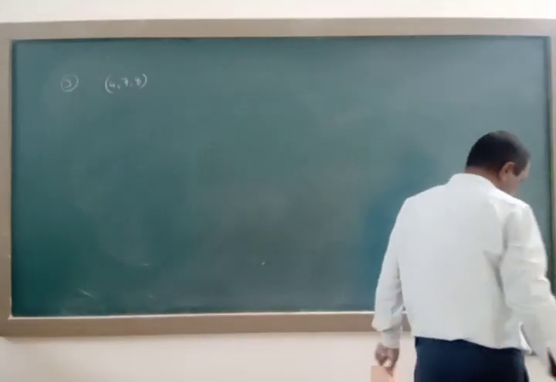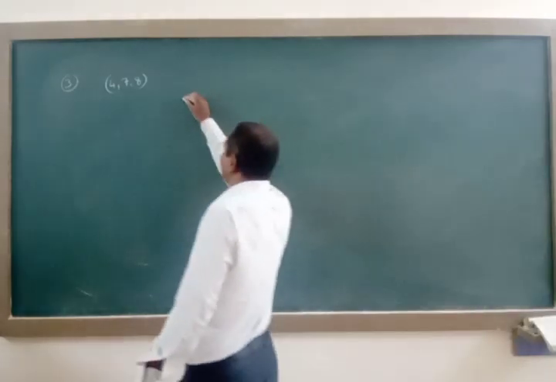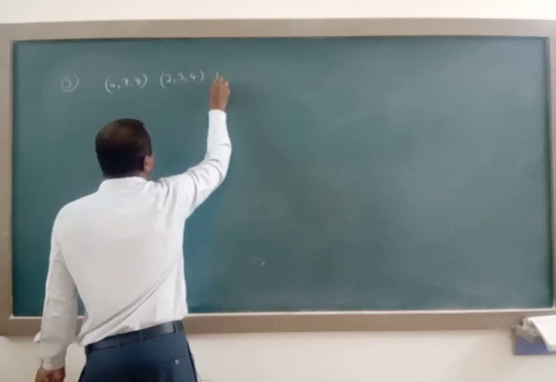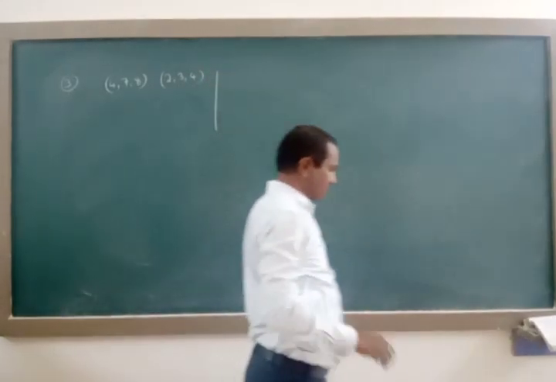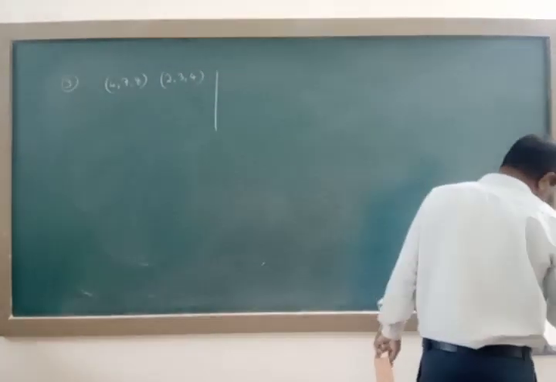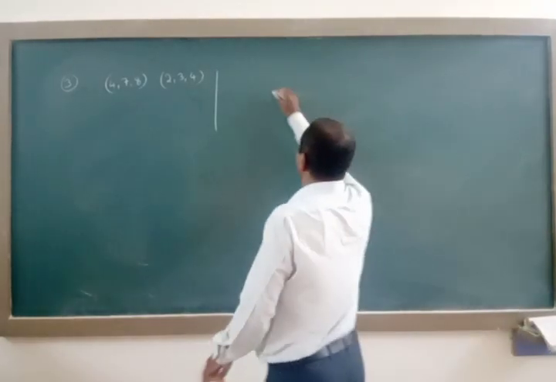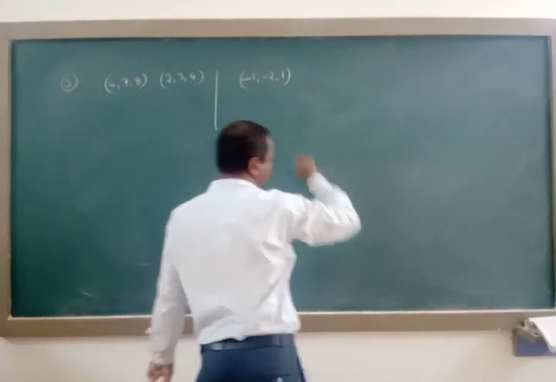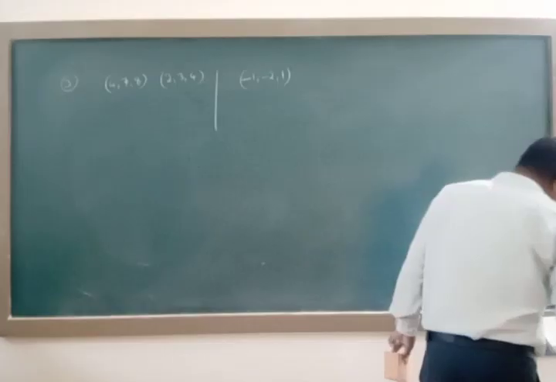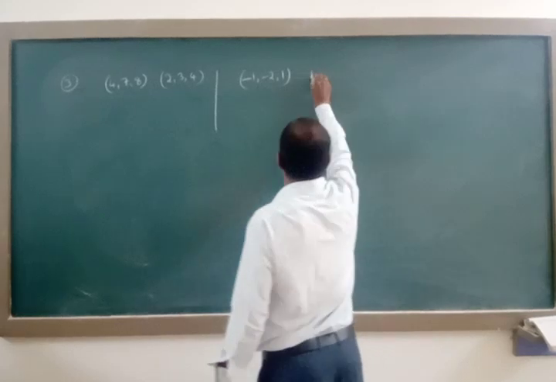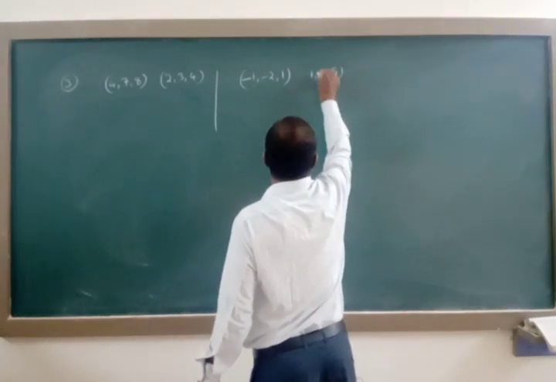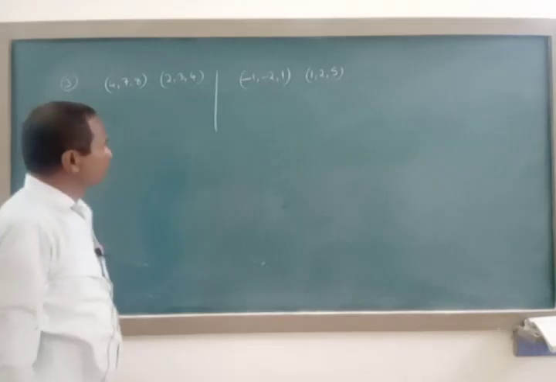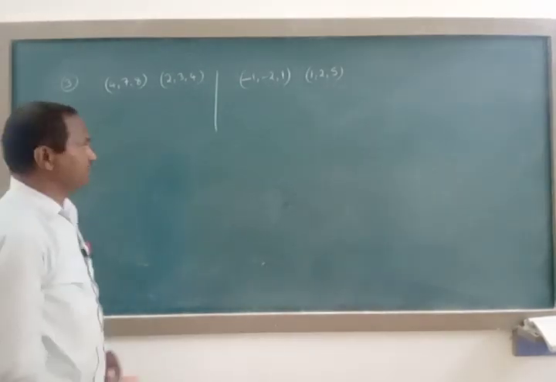First line points: the second point of the first line is 2 comma 3 comma 4, and the second line is minus 1 comma minus 2 comma 1, and 1 comma 2 comma 5. They are parallel. They are asking to show that the given two lines are parallel to each other.